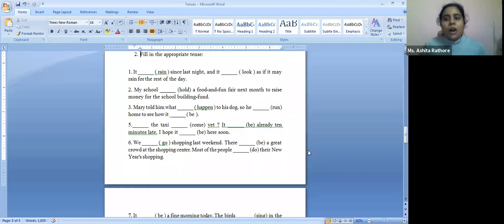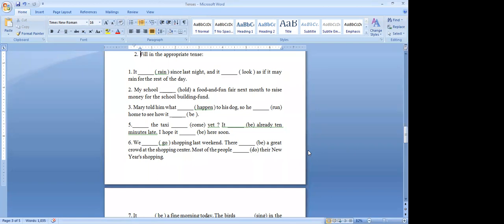Okay. Now again, we look at the sentence. The sentence is divided into two clauses. One is "it ... since last night," and next is "and it ... as if it may." So let's look at the first clause. This has a relevance to the present.